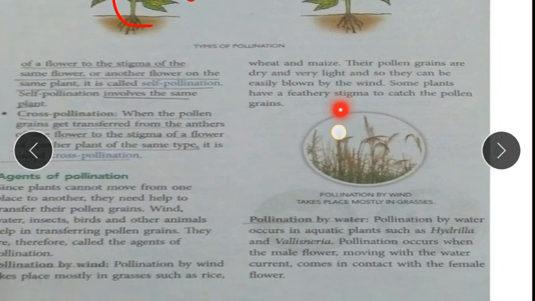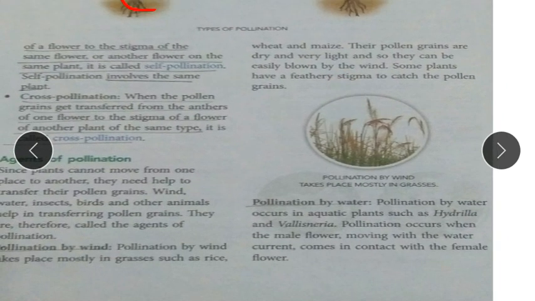Now, pollination by water. Pollination by water occurs in aquatic plants. Aquatic plants are what? The plants which live in water, such as Hydrilla and Vallisneria. Pollination occurs when the male flower moving with the water current comes in contact with the female flower.